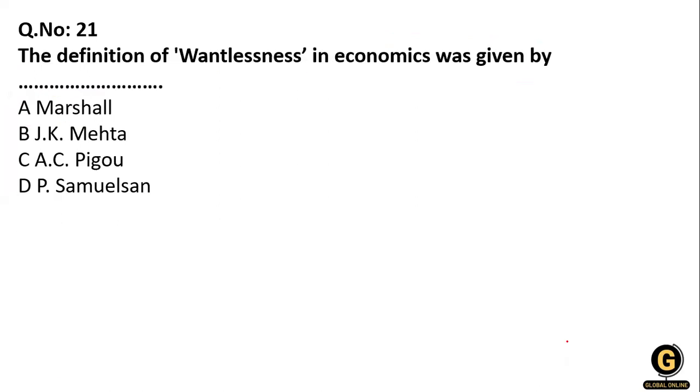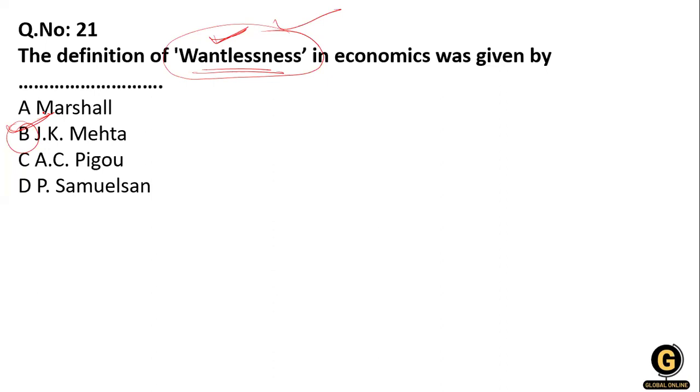Now, the word wantlessness in economics was given by whom? This is a factual question. The options are Marshall, J.K. Mehta, Pigou, or Samuelson. This word wantlessness is given by J.K. Mehta. J.K. Mehta defined economics as a science which studies human behavior as a means to the end of wantlessness.